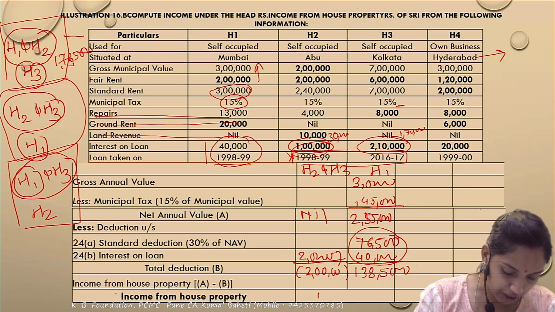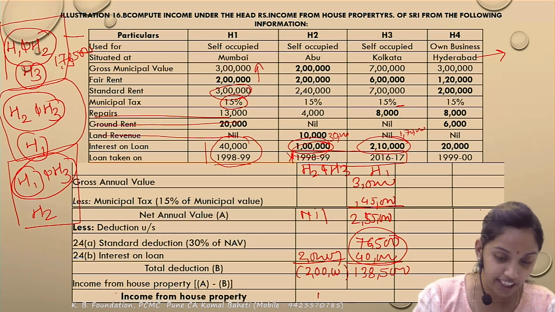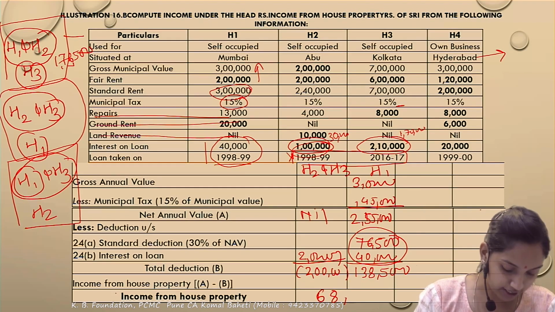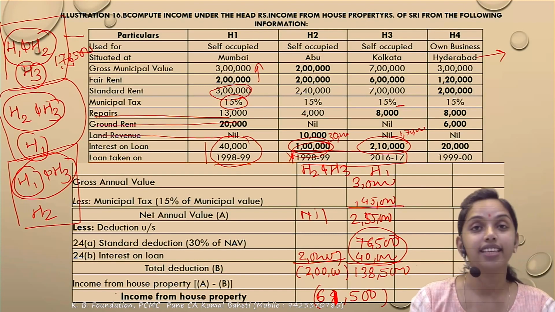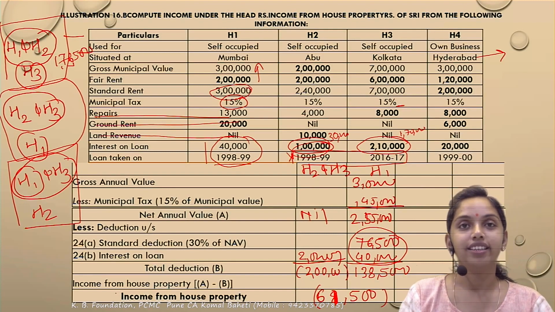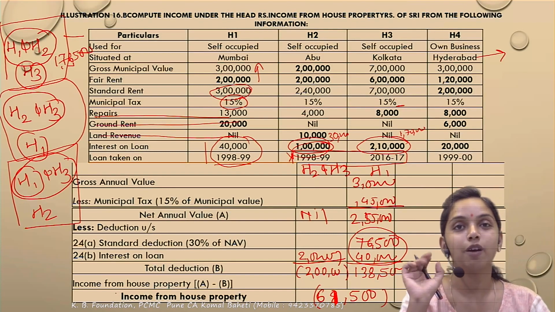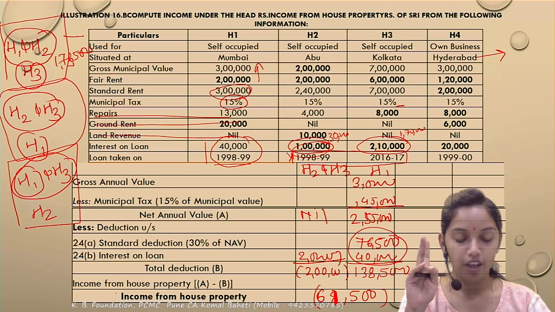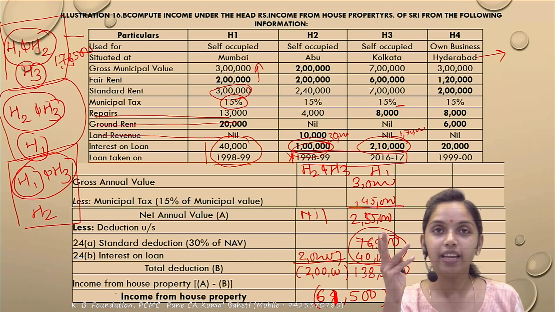And there is a loss under this property of 2 lakh. So ultimately 2 lakh and this income. So ultimately there would be a loss of 61,500 under the second option. Have you got it? There would be a loss of 61,500 under option 2 because H2 and H3